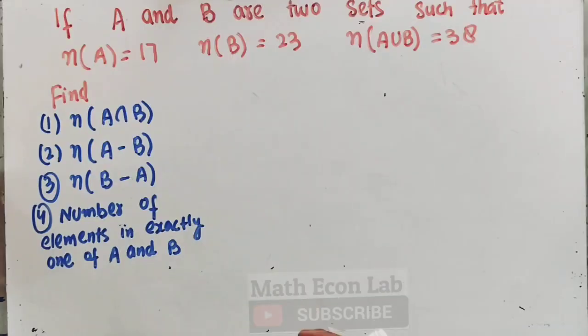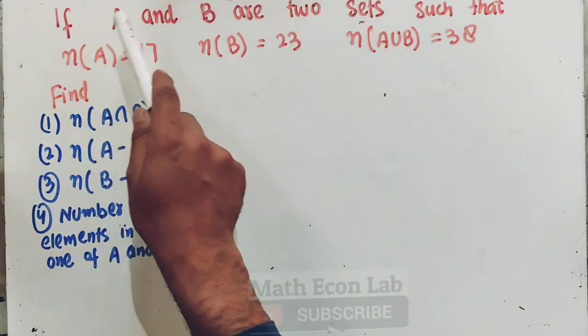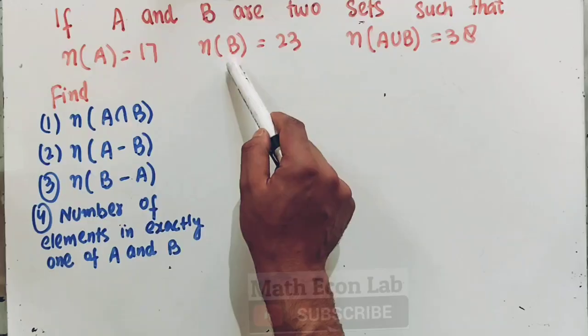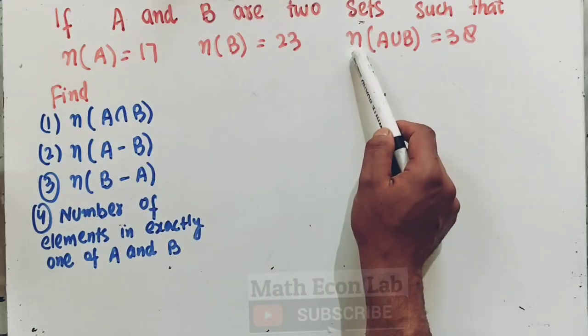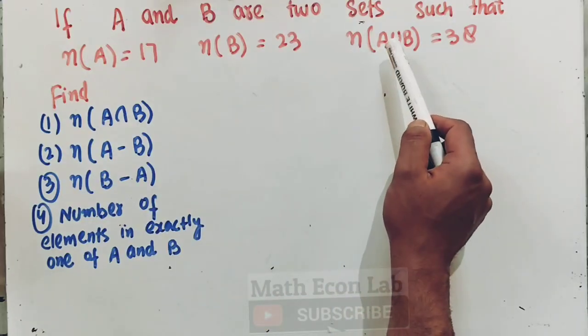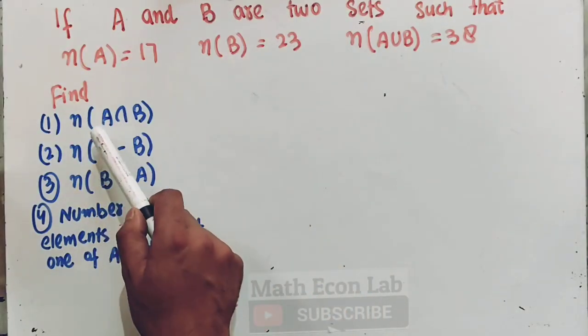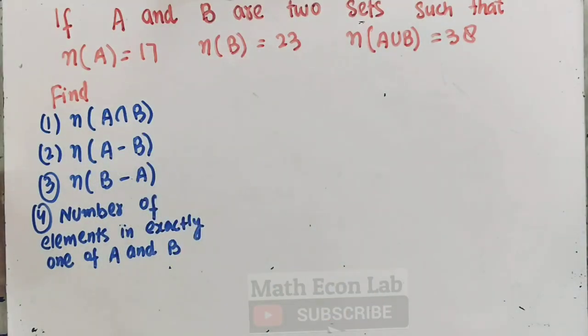Let's take another question on the number of elements in sets. The question is, if A and B are two sets such that the number of elements in set A is 17, the number of elements in set B is 23, and the number of elements in A union B is 38, we need to find out the number of elements in set A intersection B first. So let us take it one by one.